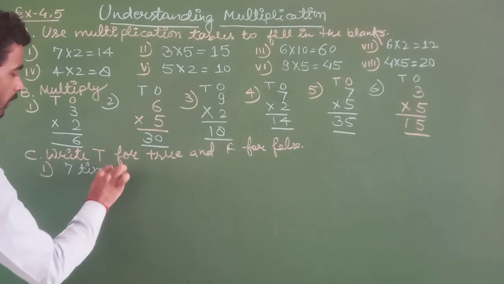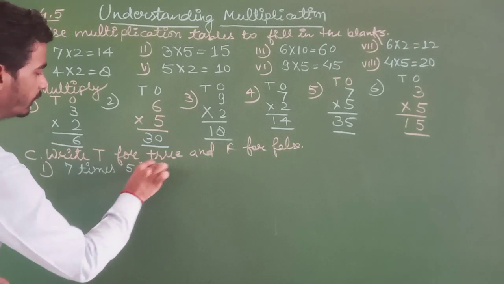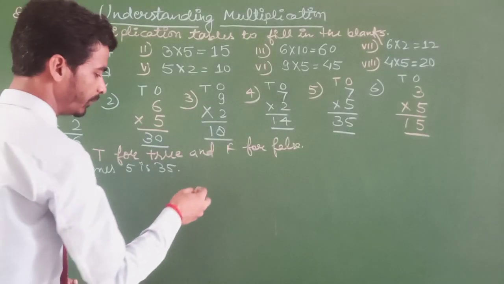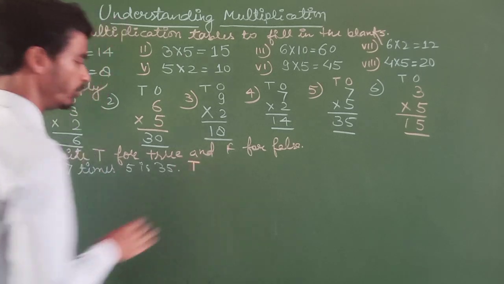7 times 5 is 35. That is true, because 7 fives are 35. That is true.